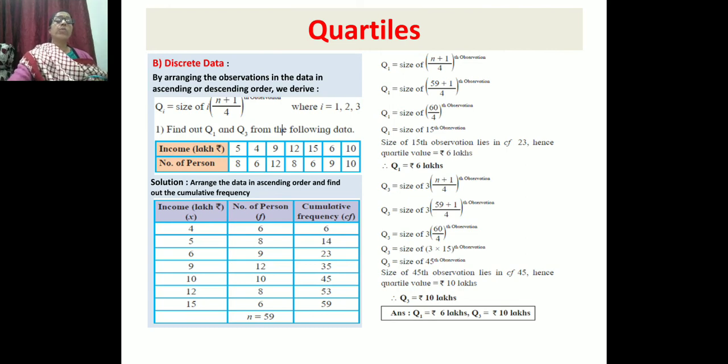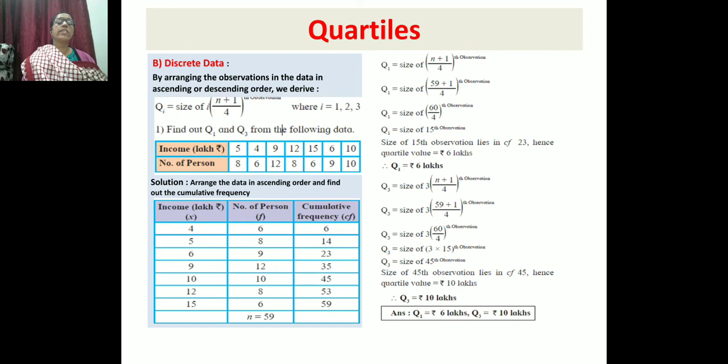The question given in the slide: calculate Q1 and Q3 from the following data. The income of persons is given in lakhs. You can see 5, 4, 9, 12, 6 and 10. This is the income given, and the income received by the persons: for 5 it is 8 persons.